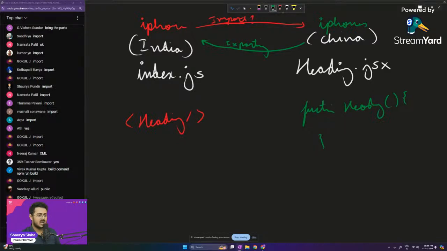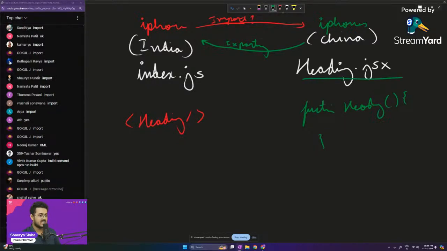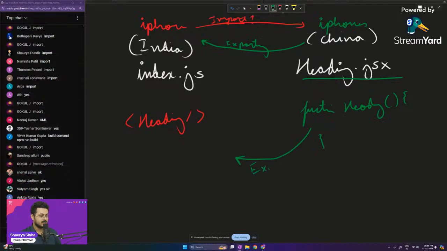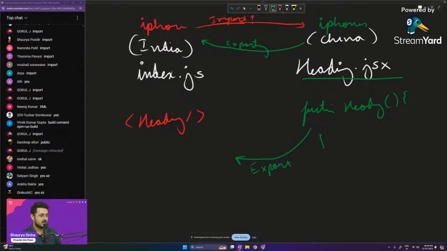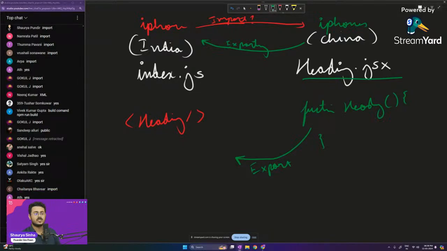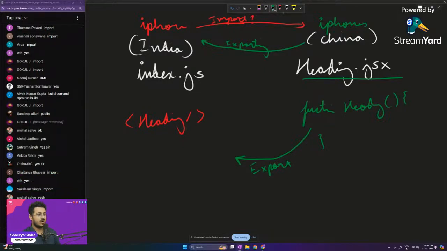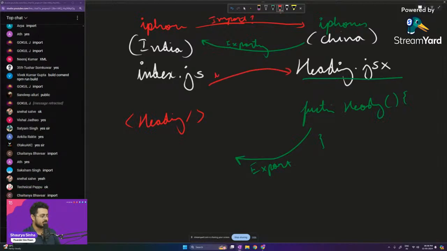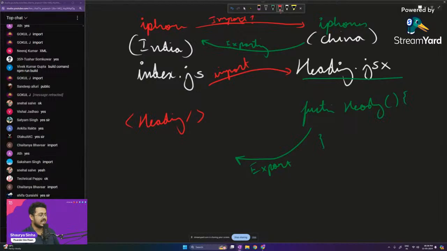So inside of our heading.jsx file as well, we want to export this heading function. And inside of index.js, we want to import the heading function, because it requires it right over there.